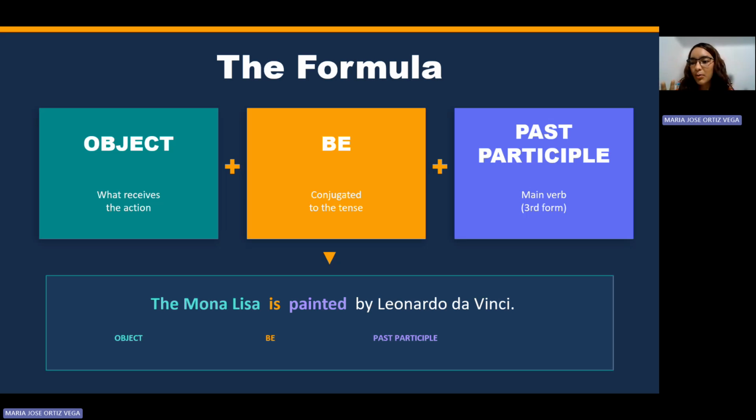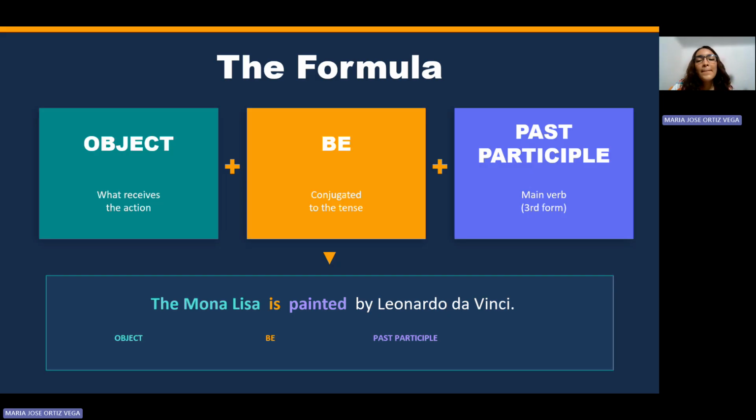This is the general formula for the use of the passive. Initially, we use the object, plus the verb to be conjugated to the tense, because we can use passive voice in every tense.